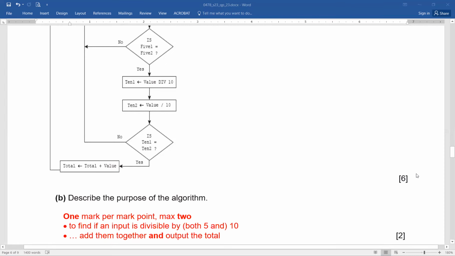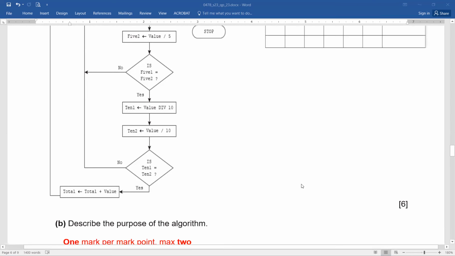Okay. Describe the purpose of the algorithm. What do you think? We have done this. See, it's so simple. We're just finding whether the input given by the user is divisible completely by both 5 and 10. And once that is done, we are adding them together and outputting the total.